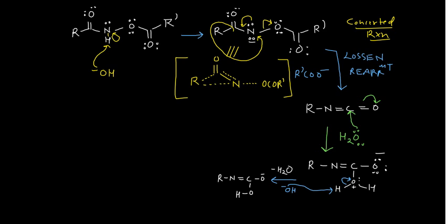And again in the next step, what can happen? You have removed this water molecule from here. So in the next step, you can write HOH, simply H positive and OH negative. So what can happen in that case? You see this electron pair will come back here, and this will go to the nitrogen.